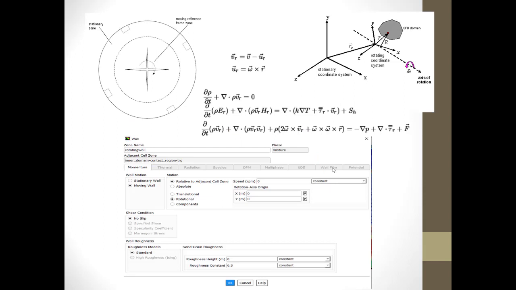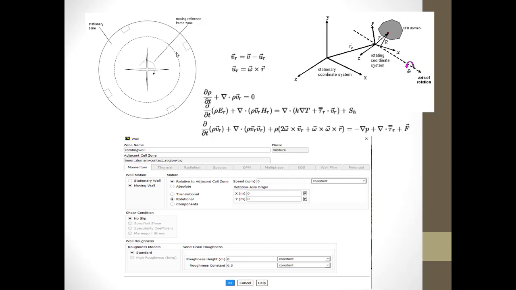You can see a center star type object is rotating, on which we have given an MRF, or we have created a domain which is a moving reference frame, and there is a stationary zone. In the case of MRF, for the moving reference frame zone, we need to create a domain such that it encloses the part which needs to be rotated, a circular one, and a stationary zone just beside it.